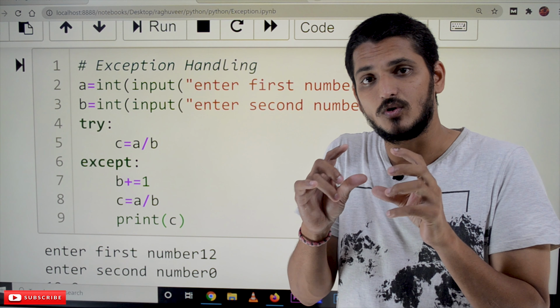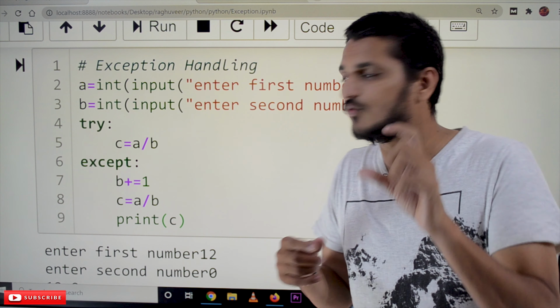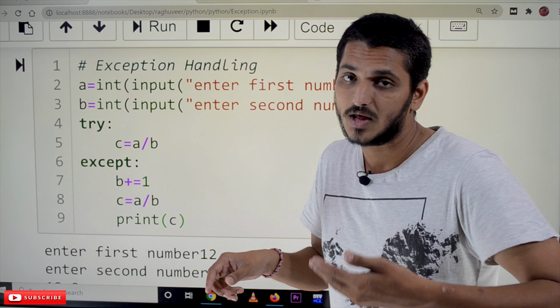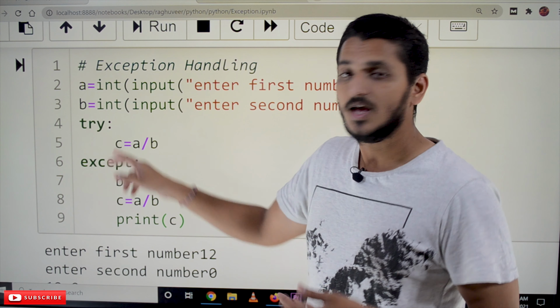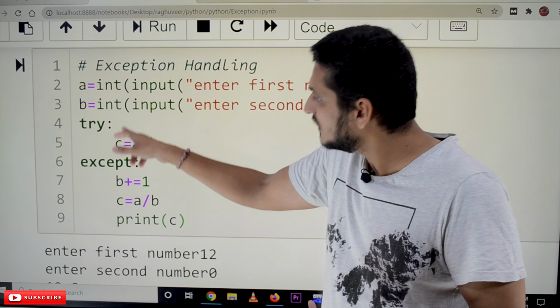The block of code where there is a chance of getting an exception will be written here in the try block. Whenever an exception rises in that block, the try block will send the exception to the except block.